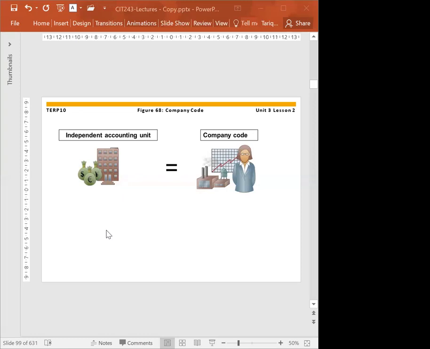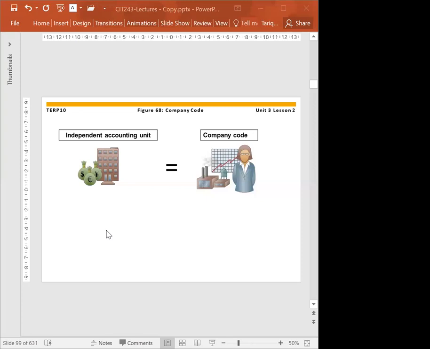But if we have a company in two different countries, for example, one in United States and one in Germany, then we will have two company codes, one for Germany and one for United States.